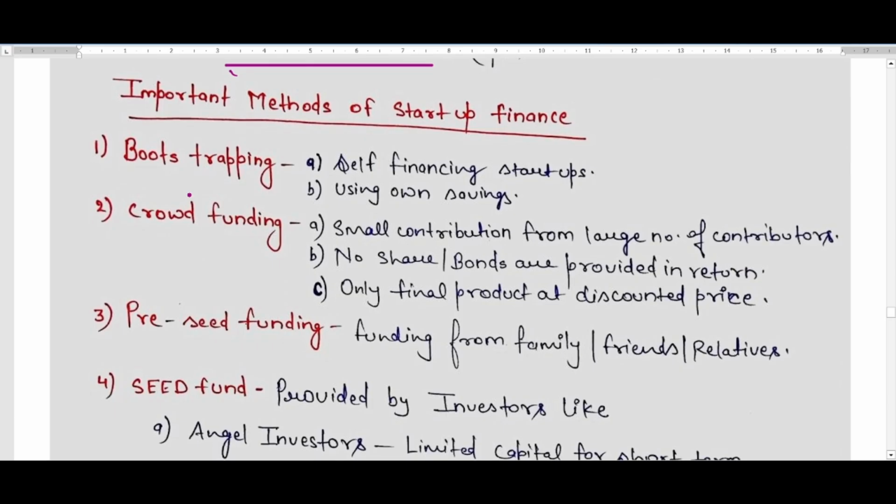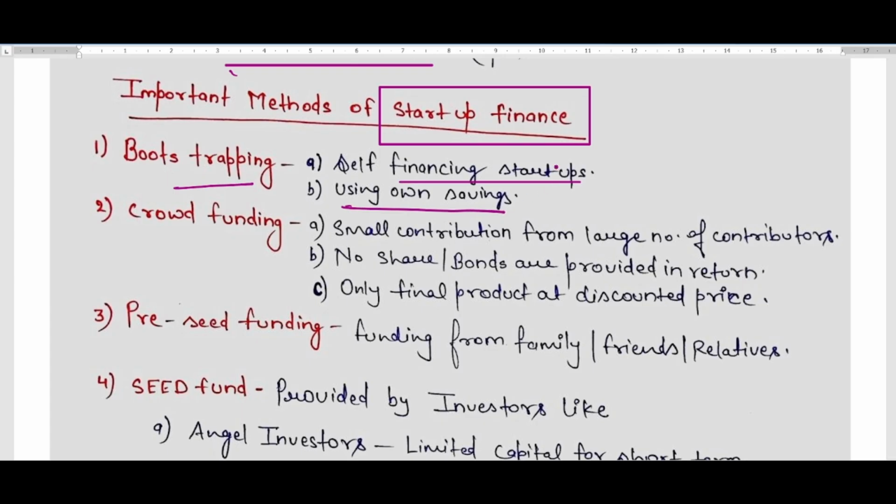Now, what are the important methods of startup financing? If we talk about it, the first is bootstrapping. These are the methods of startup financing. First of all, the question that should come to our mind is how the startups get financed. So these are the mechanisms or methods from which a startup gets funds. So the first is bootstrapping. Bootstrapping is a simple method of financing the startup, in which self-financing startups use their own savings. So when a startup uses self-finance and its own savings, this mechanism is called bootstrapping.